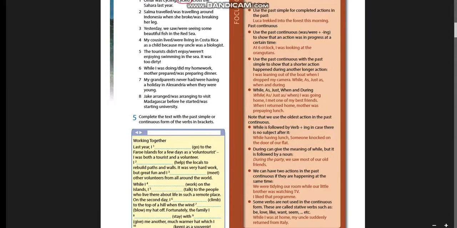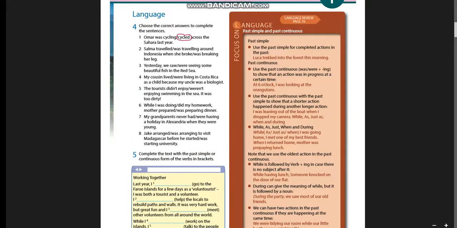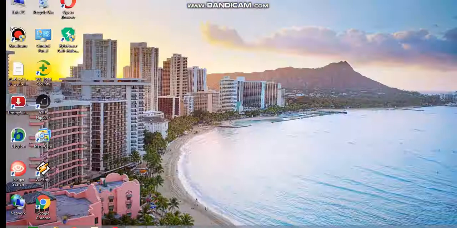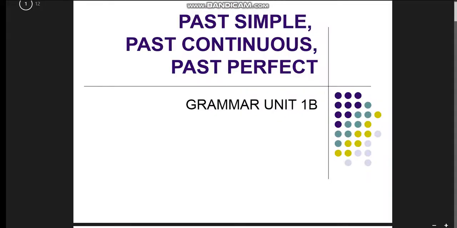Choose and complete. Okay. Do it as homework, then check your student book. Okay, now let's move to another section about past and present, past continuous, past simple, and so on.